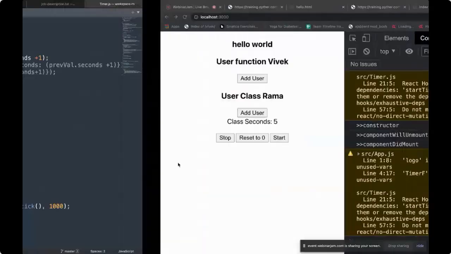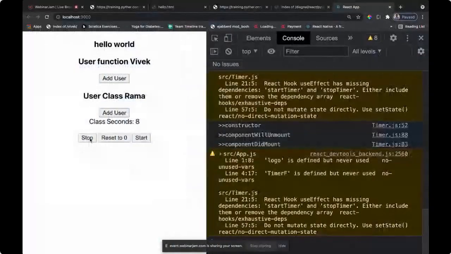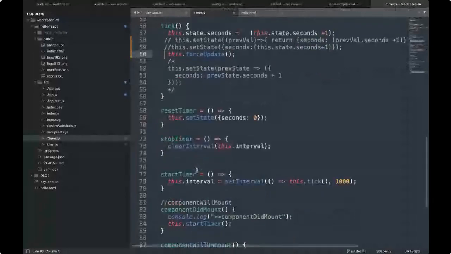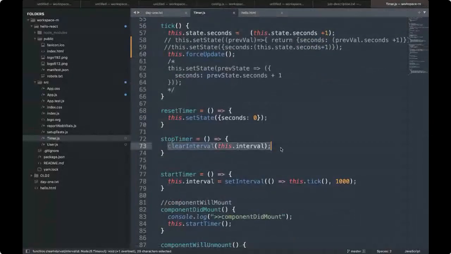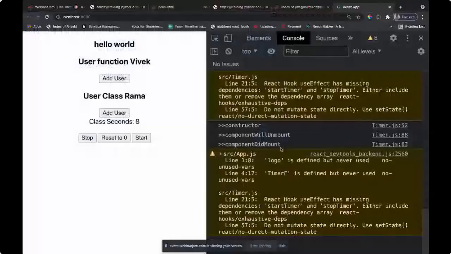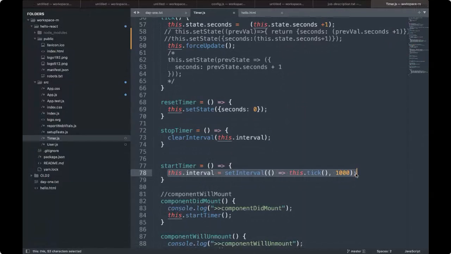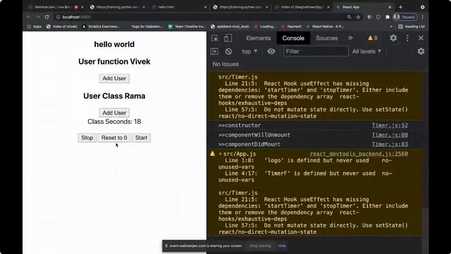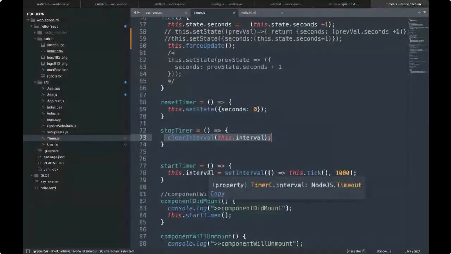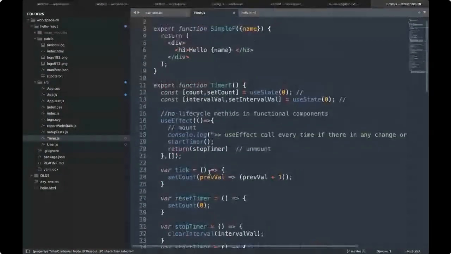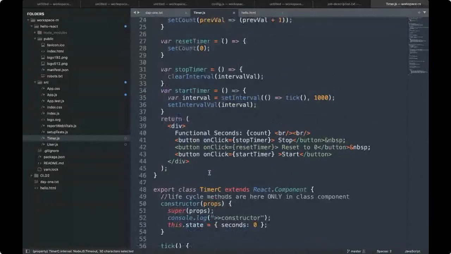Now how have we implemented the stop state? As soon as I do stop timer, this stops it. Stop timer is doing nothing, it is just clearing the interval. Similarly, as soon as I do start, it starts from the same number, starting the interval again. And if I would like to clear the interval, I can do clear interval. Stop, or I can reset. We have 3 functionalities, so we have introduced you to some very basic concepts around it.